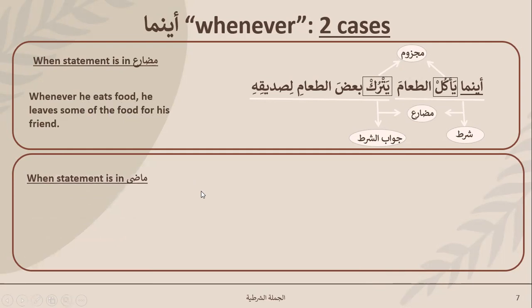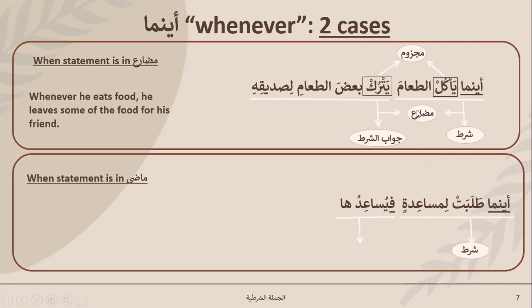Now, when the statement is in madi. So ainama talabat limusaidatin fayusaiduha. So whenever she asks for help, he helps her. So let's look at this. So this is your shart, your jawabu shart. Why is there no fa in here and there is a fa here? You know the answer. These are two same sort of sentences.